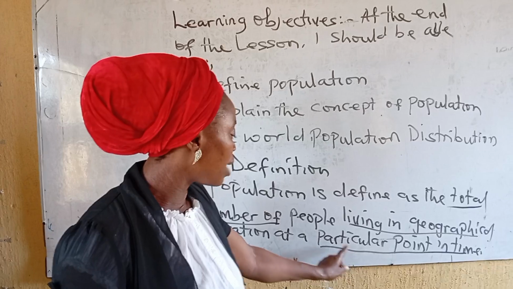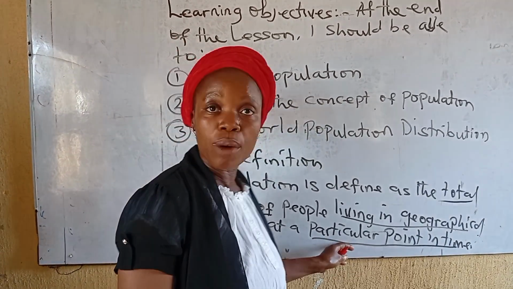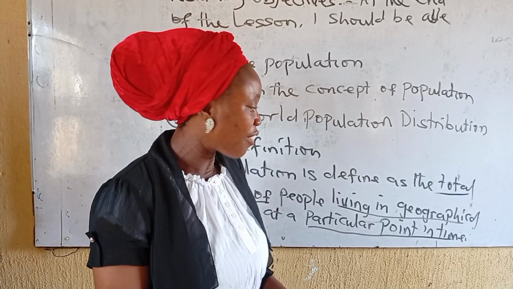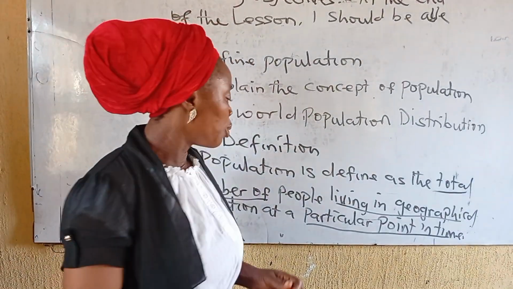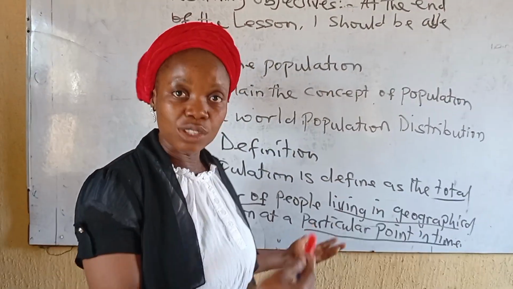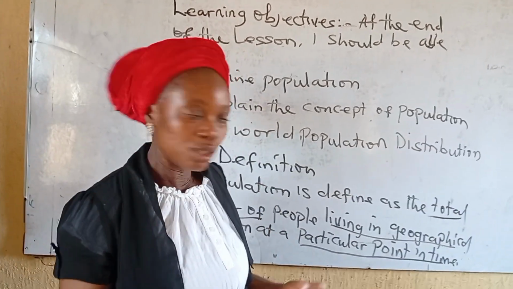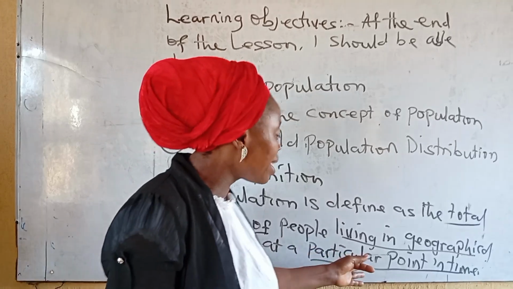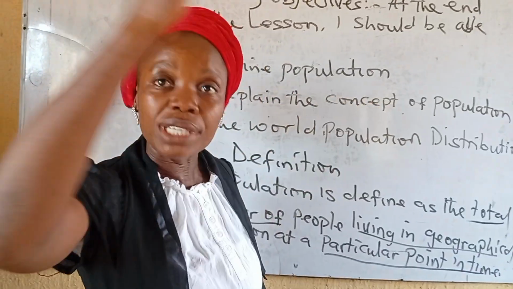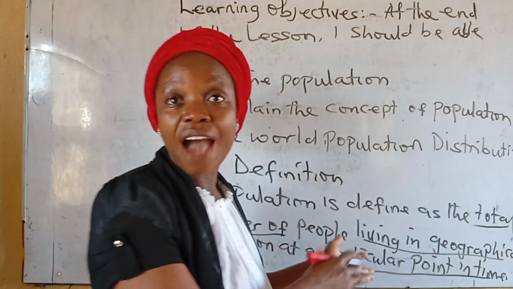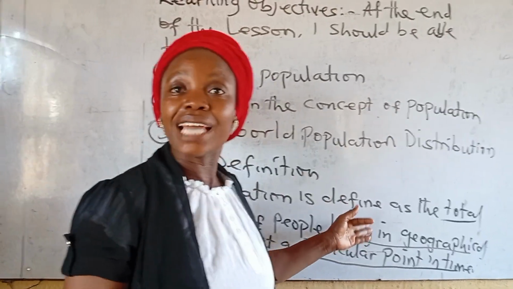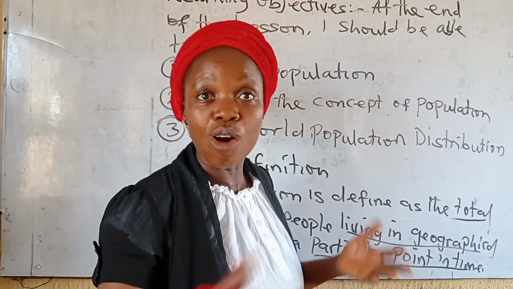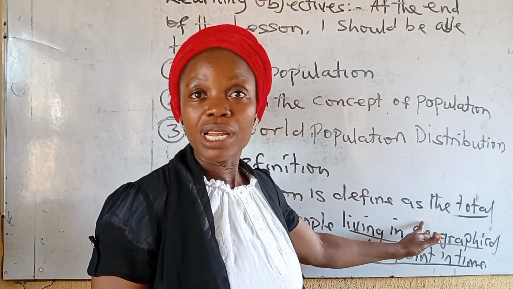There are several factors that can lead to change in population. Number one, births. If we are 7 here in this family, maybe tomorrow we have a new baby joining us, the population can change to be 8. Another factor is death. It doesn't mean that we are 8 today, we continue to be 8 tomorrow. So anything can affect the population. The next thing that can affect is migration. You can decide to relocate or travel abroad, so the population will change.